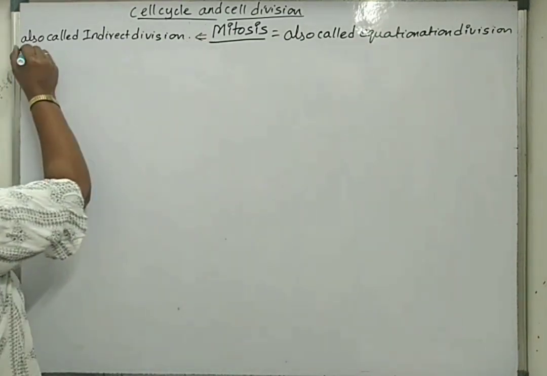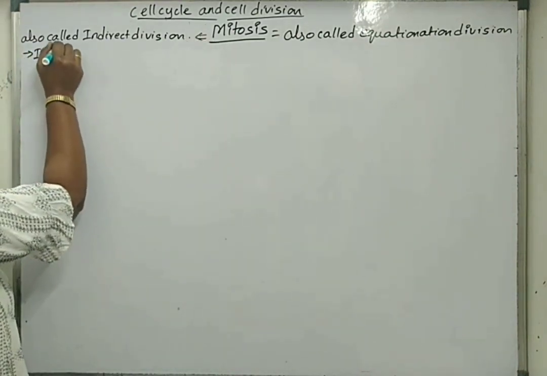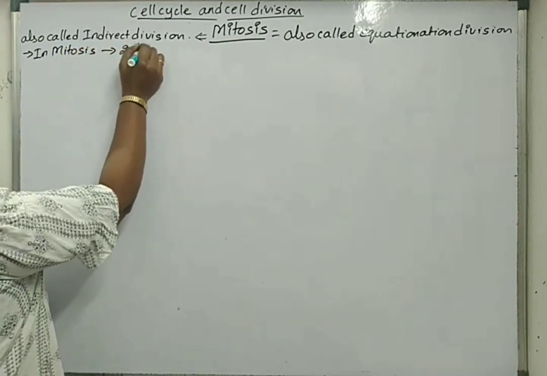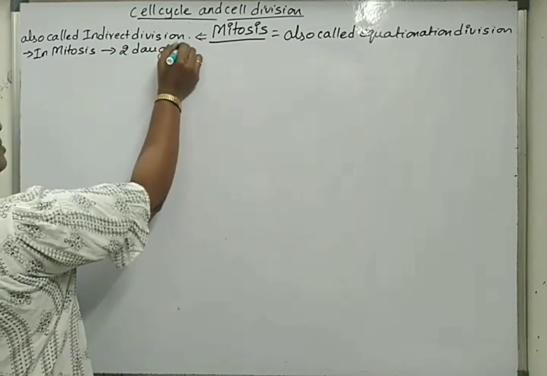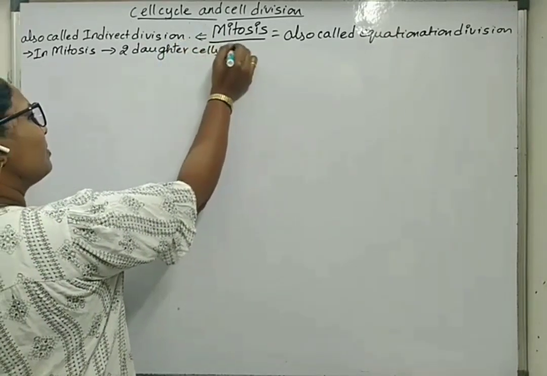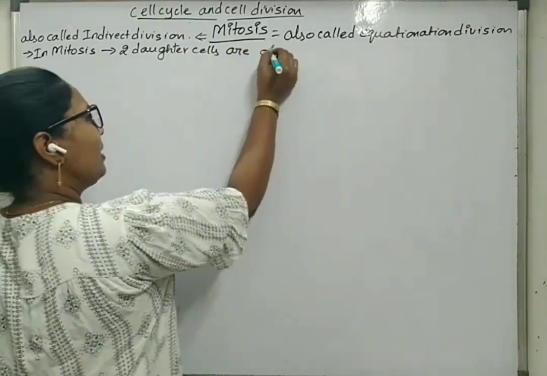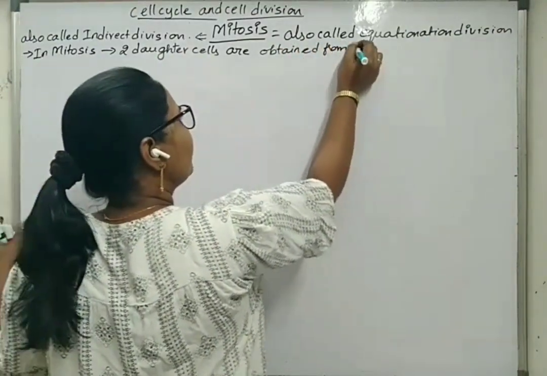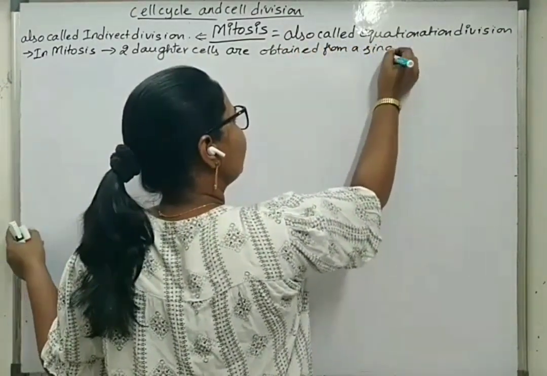In mitosis, two daughter cells are obtained from a single mother cell.